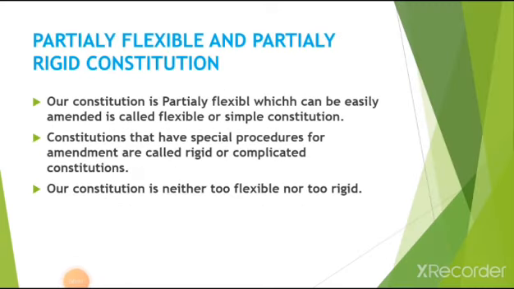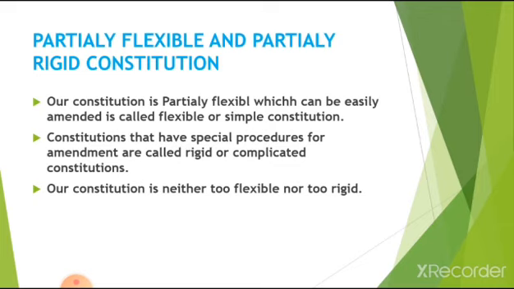Second feature is partially flexible and partially rigid constitution. Our constitution has combined features. Let us check first why it is a flexible constitution. The constitution can be amended easily, but what is an amendment? Making changes in the previous article and adding new articles to the constitution is called constitutional amendment. Simple majority is enough to amend the constitution. Simple majority means support of more than 50% of members in a house for a bill. So it is flexible.